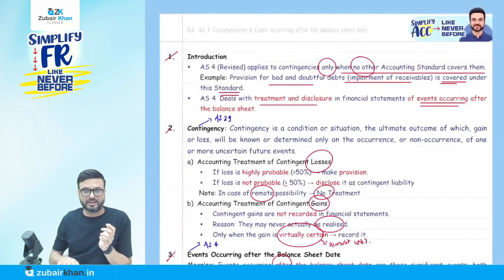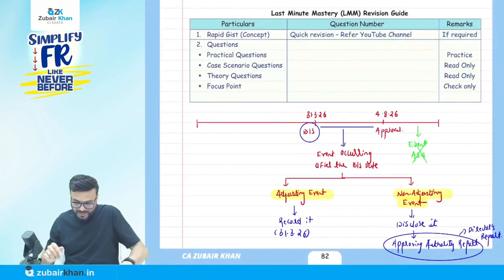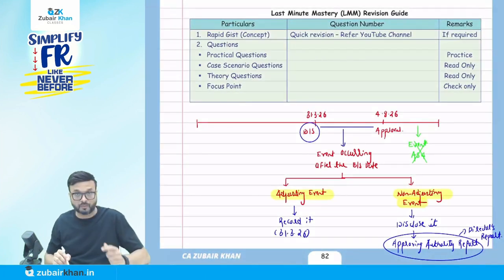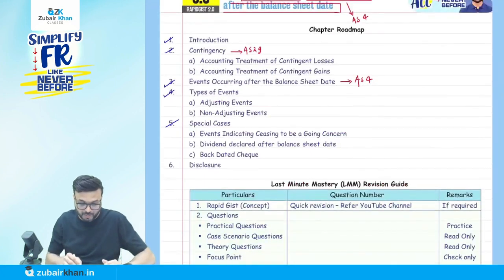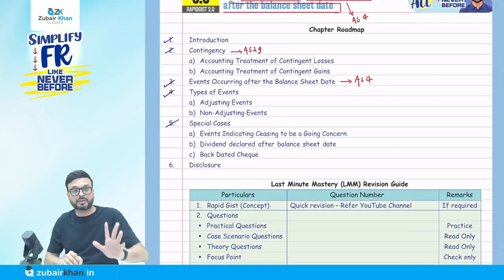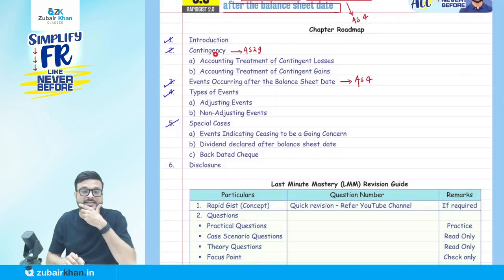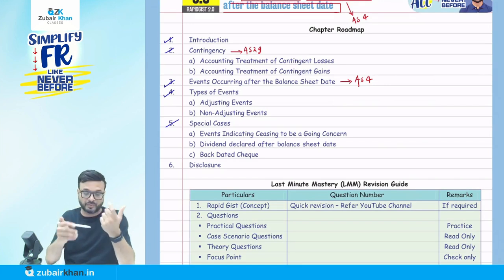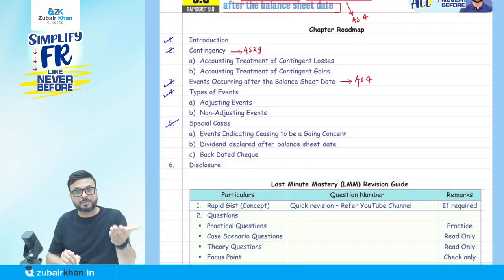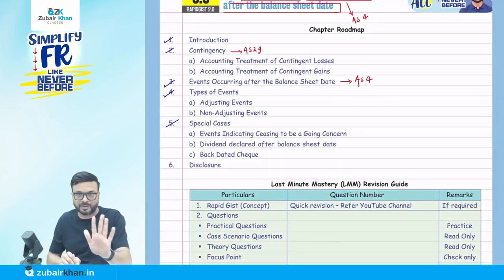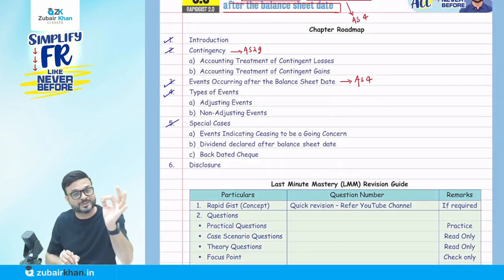Okay. So quickly, if we cover it, it will not take revision here. Now, any event, okay, first of all, let me cover from here. Introduction: if any accounting standard deals with the provision, AS4 is not going to cover it. Now they say contingency is covered by AS29. If it is a contingent loss and probability is more than 50%, create a provision. If less than 50%, call it a contingent liability and mention it in notes to accounts. If a remote possibility, no treatment. Contingent gain, we record only when it is virtually certain.